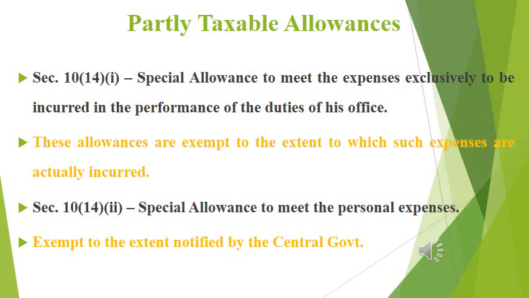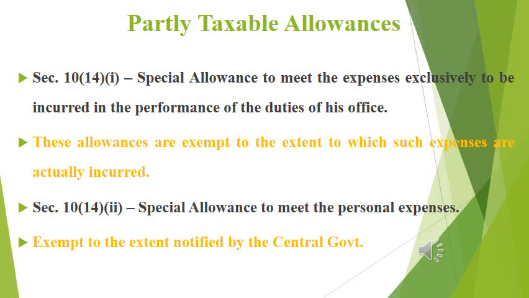The first one is special allowance to meet the expenses exclusively to be incurred in the performance of the duties of his office. Please stick on the term, the last words of all these sentences. Performance of the duties of his office is an official duty. Simply we can say that it is a special allowance to meet the expenses exclusively incurred in performance of official responsibilities.